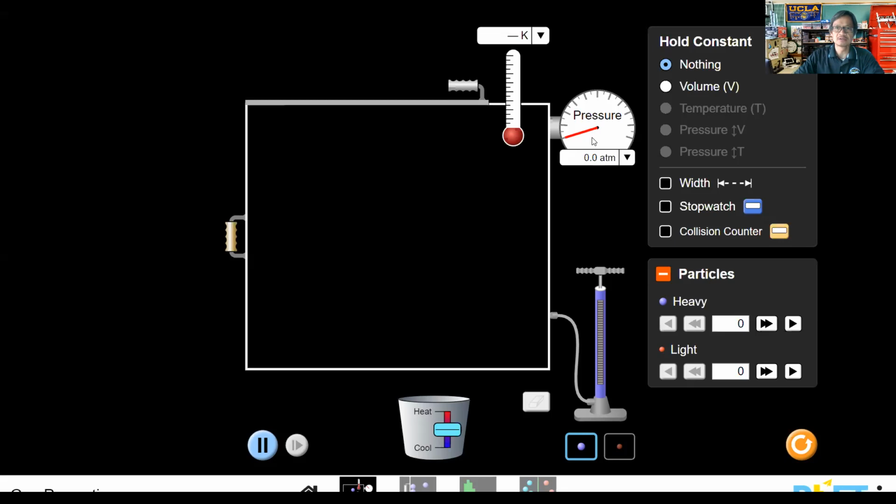Okay, so you can imagine that here is our barometer, or this is a manometer here. This is a gauge that measures pressure. We talked about yesterday how this gauge right now, before we put anything into this chamber, reads zero. It's 0 atmospheres here, and it reads zero because it's a vacuum. What we have inside this chamber right now is a vacuum. Okay, and so if there are no particles, there's no pressure.